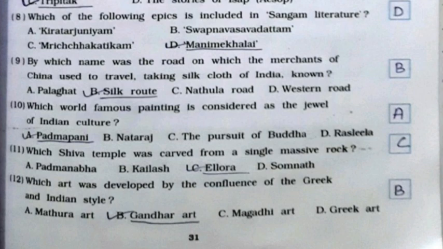Tenth, which world famous painting is considered as the jewel of Indian culture? It's option number A, Padmapani. 11th, which Shiva temple was carved from a single massive rock? It's option number C, Ellora. 12th, which art was developed by the confluence of the Greek and Indian style? It's option number B, Gandhar art.